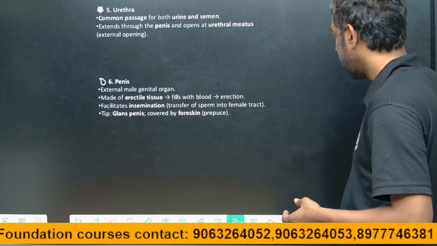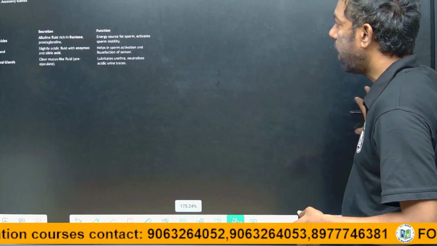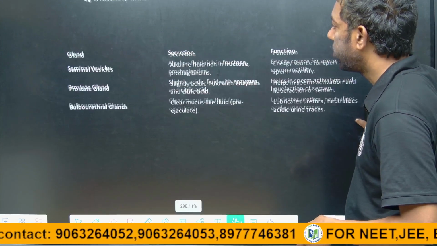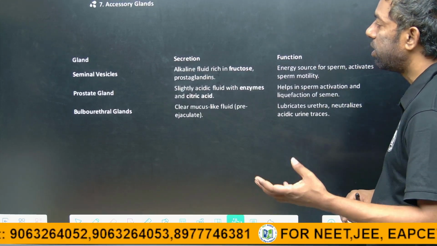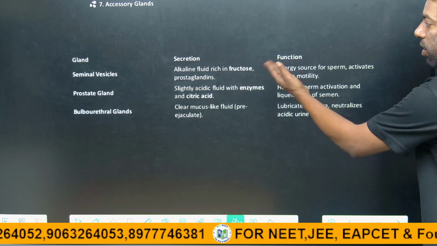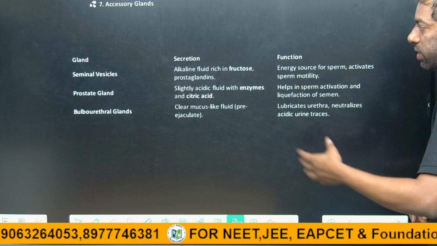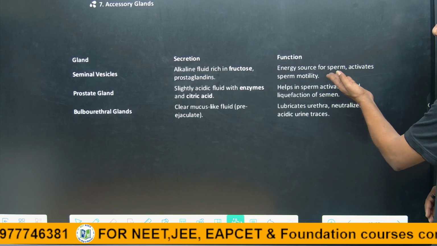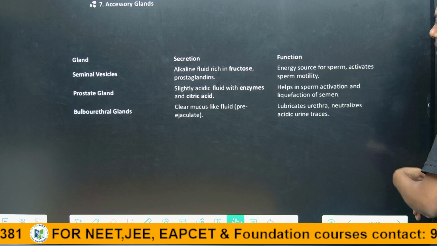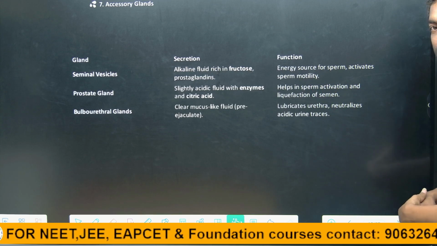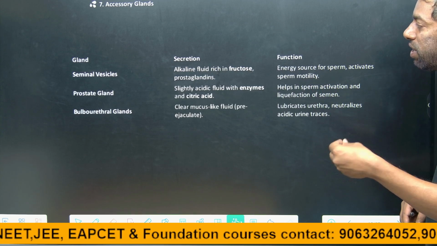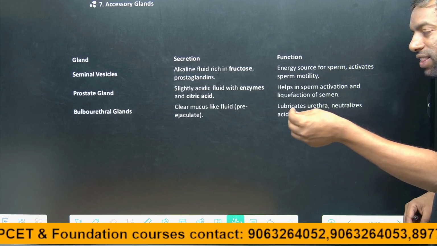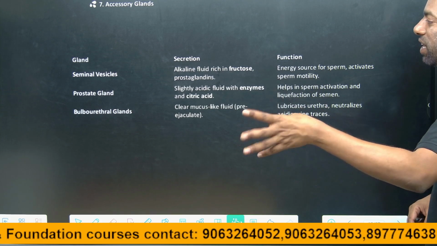Guys, accessory glands are also important in the male reproductive system. Accessory glands: seminal vesicles are alkaline and fructose rich, with prostaglandins. Their function is to be an energy source and activate sperm motility; the alkaline fluid and fructose give energy for motility.